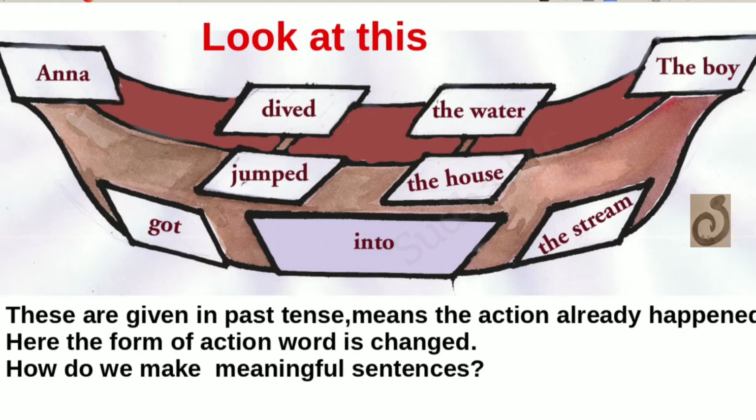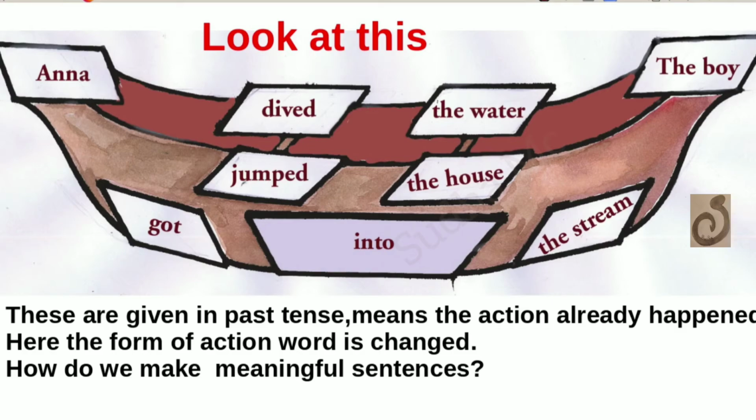We discussed the present tense sentences: Anna writes, Arundhati makes. Okay, here it is dived, not dive. Jumped, not jump. So it is the past tense, the action that happened earlier. These are given in past tense. It means the action already happened yesterday or the day before yesterday or last year. Here the form of the action word is changed, that we already read.